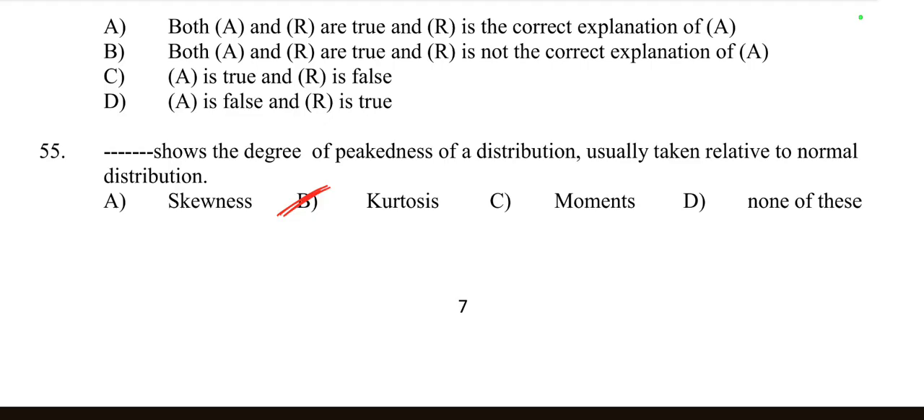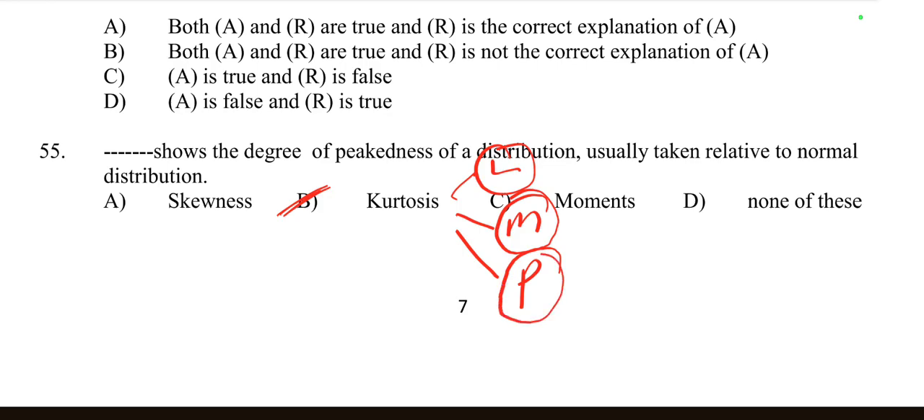There are three types of distribution: leptokurtic, mesokurtic and platykurtic. When the peakedness is large, it is called leptokurtic. When it is normal size, it is mesokurtic, medium size. And when it is very flat, it is called platykurtic.